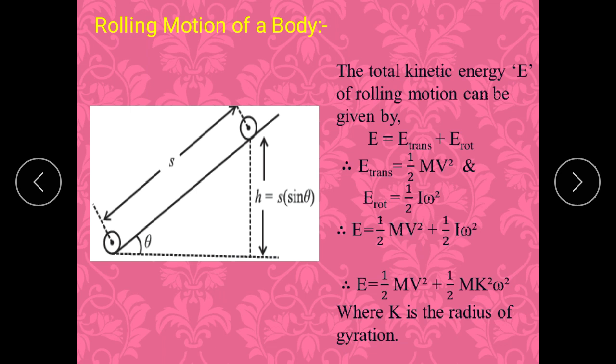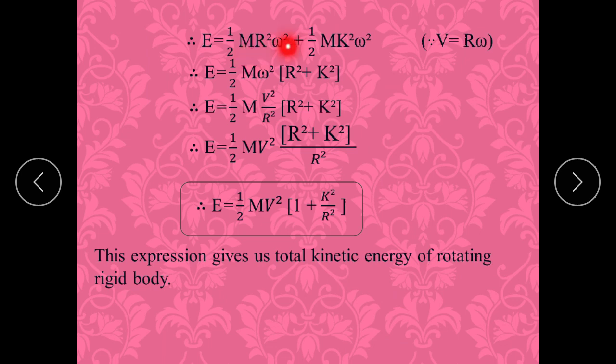Now we have replaced this v. V is equal to r omega. So we have replaced that v by r omega here. Now the common terms can be taken outside. So half m omega square is the common. Inside the bracket there will be r square plus k square.